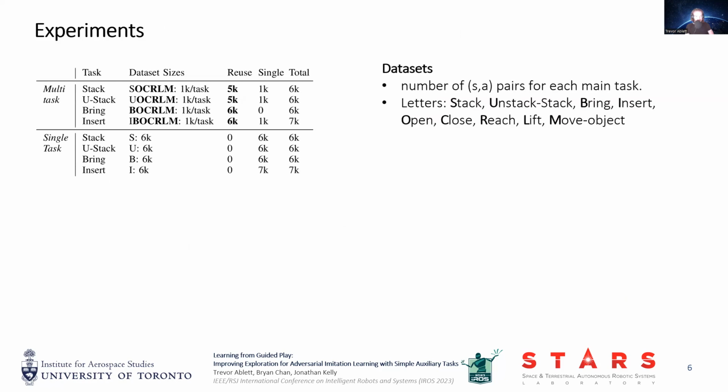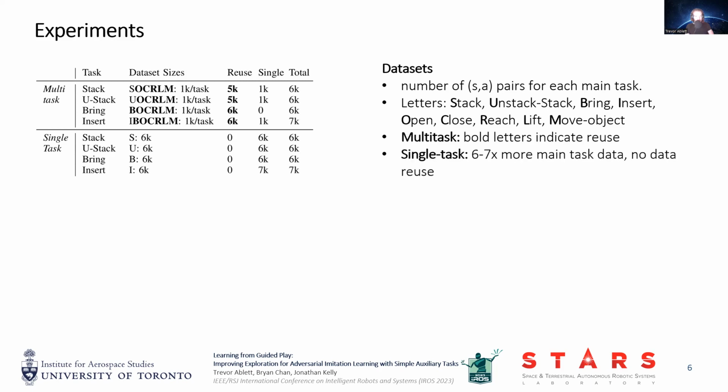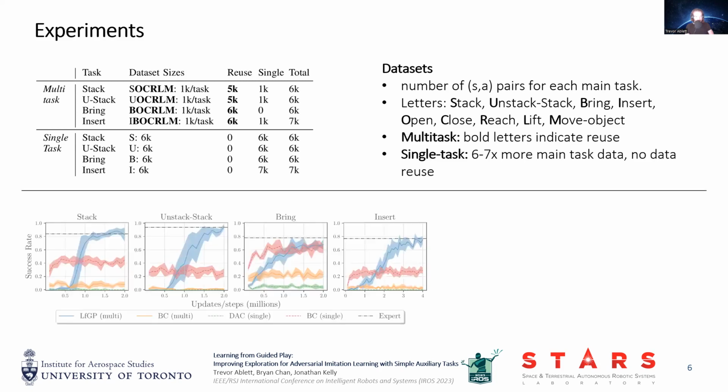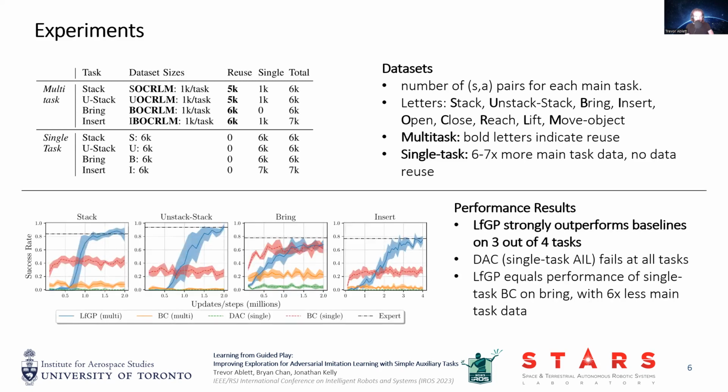This table summarizes the expert datasets, specifically the number of state action pairs that we used for our experiments. Multitask methods, including our method, were able to reuse auxiliary task data, indicated by bold letters in the table. To try and make a fair comparison, single task methods were given 6 to 7 times more main task data. Our results show that LFGP strongly outperformed all baselines on 3 out of 4 tasks, and that single task AIL failed on all tasks.